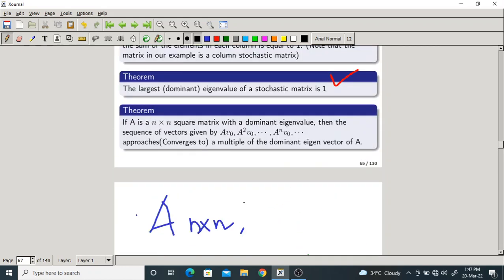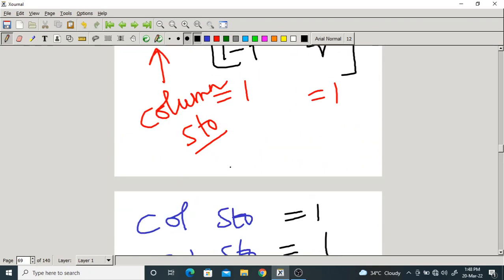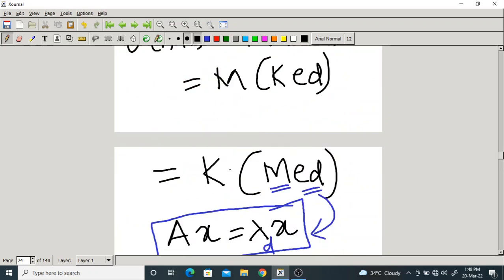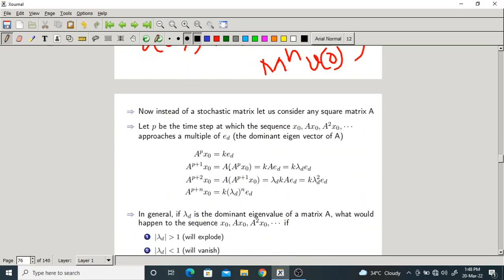Here I have taken any matrix A. It need not be stochastic, but for simplicity I have taken the matrix A as matrix M, which is a column stochastic matrix. Okay, I proved it. Indeed it converges to a multiple of the dominant eigenvector of matrix A or M. So let us go with any general matrix which need not be stochastic.